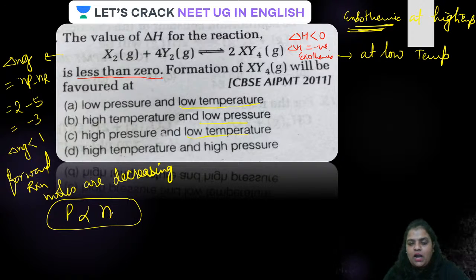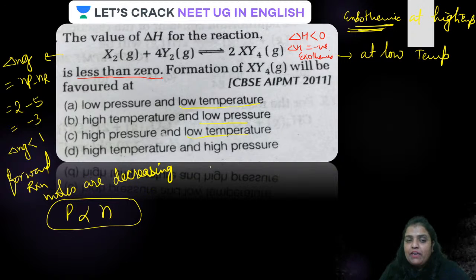So if moles are decreasing, guys, moles are decreasing means what? The forward reaction is favored at high pressure because moles are decreasing. So if you increase the pressure, it will try to take the equilibrium in such a way where moles are decreasing. I'm repeating what we have to do. We have to increase the pressure because moles and pressure are directly related.